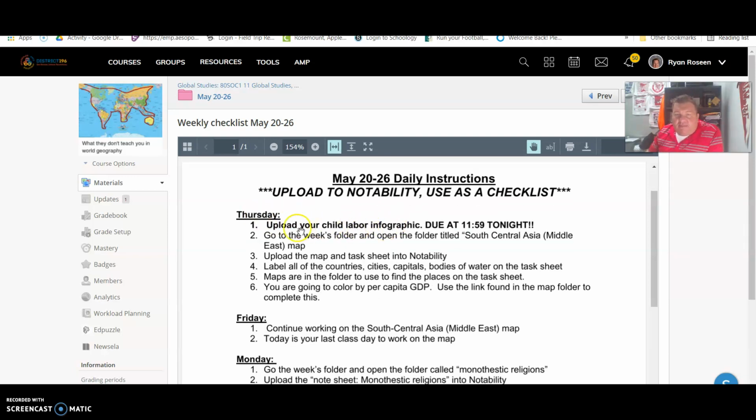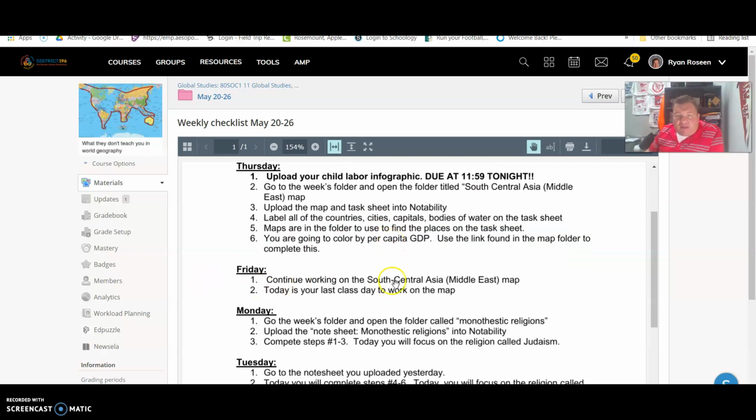First of all, your child labor infographic is due tonight, Thursday at midnight. So make sure you get that submitted. Then we're going to start a map. The Middle East map, or South Central Asia map, is going to be very similar to everything else that we have done. There's a folder with it which I'll show you. We're going to continue working on that on Friday.